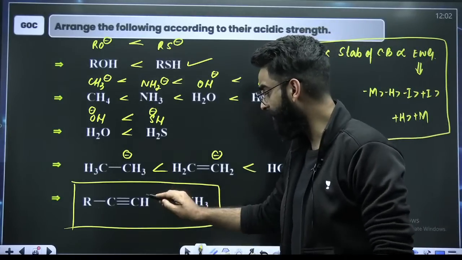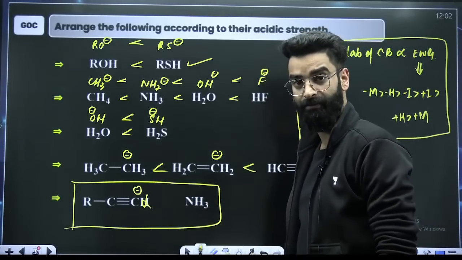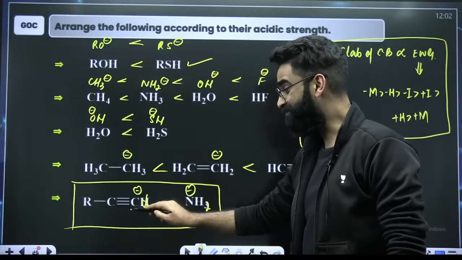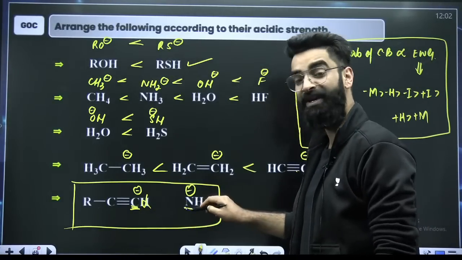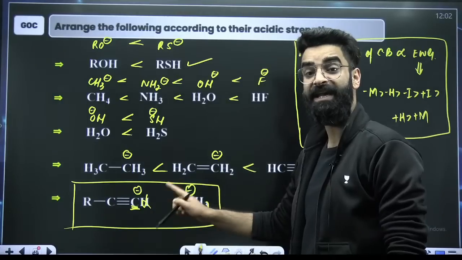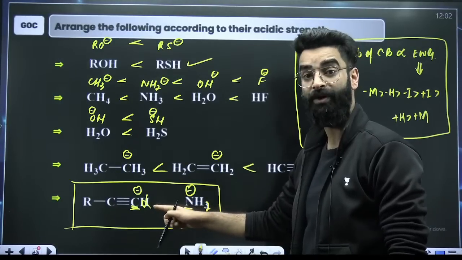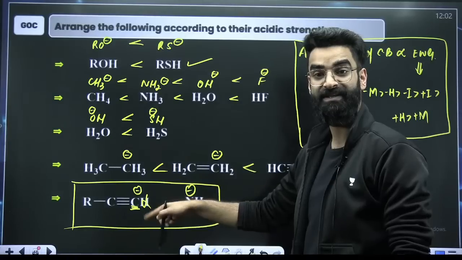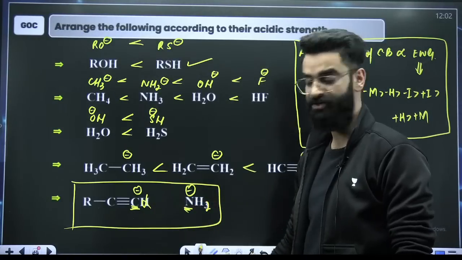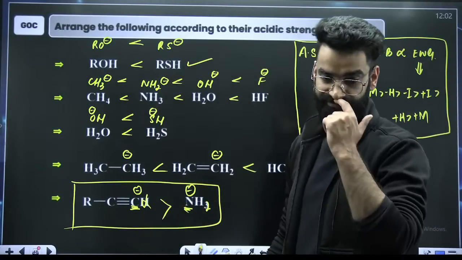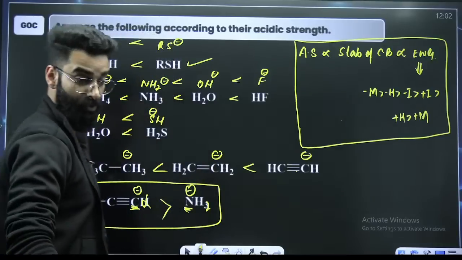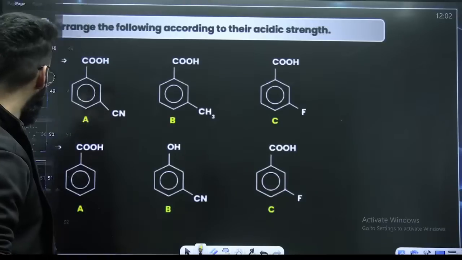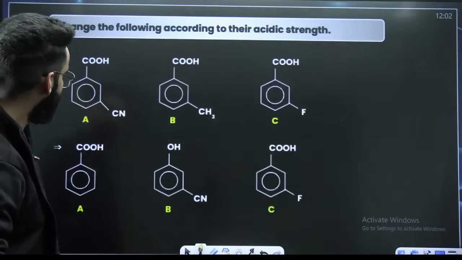You take H positive out from here. This is carbon carrying negative, conjugate base. Take H positive out from here, conjugate base. This is sp hybridized carbon. This is sp3 hybridized nitrogen. Electronegativity of sp hybridized carbon is more. So negative charge is more stable on this carbon. So the conjugate base is stable in the first case, right? The more stable the conjugate base, the more is the acidic strength, right? I hope you are remembering all these small things, small facts. Okay, here you might make a mistake, maybe, but no.